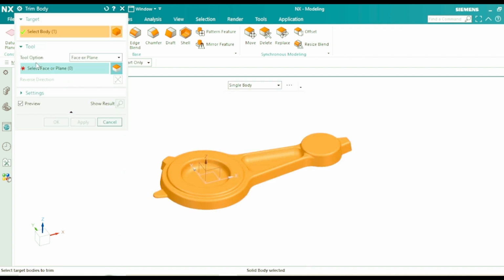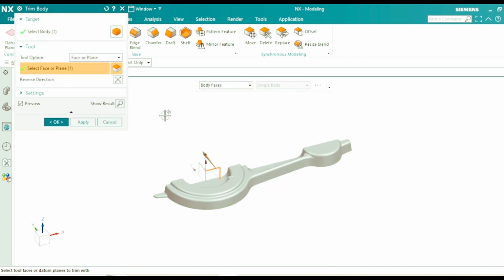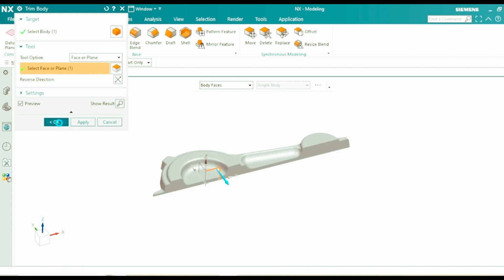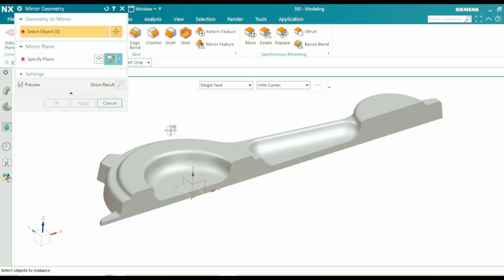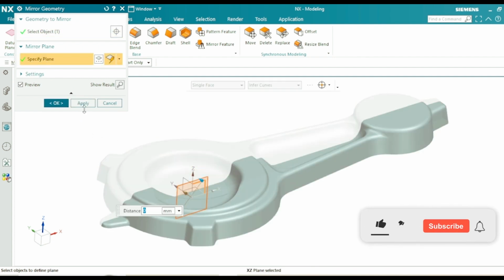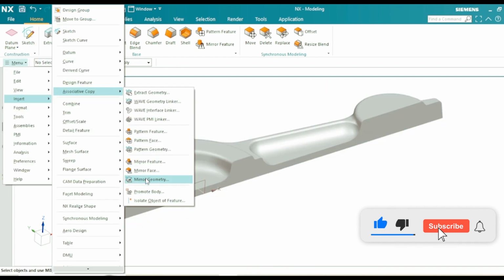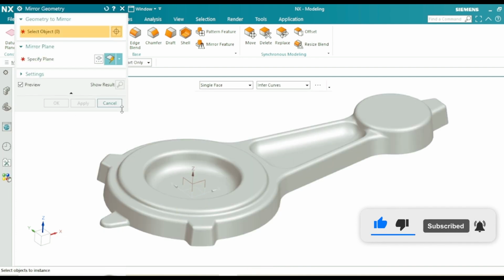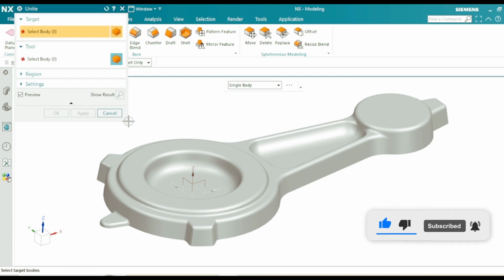We will now make use of the trim tool, select the body, then the bisecting plane. We can make use of the flip arrow to keep the desired body and press OK. Now by making use of the mirror tool, we will mirror the solid body. Now use Unite to make it a single body.